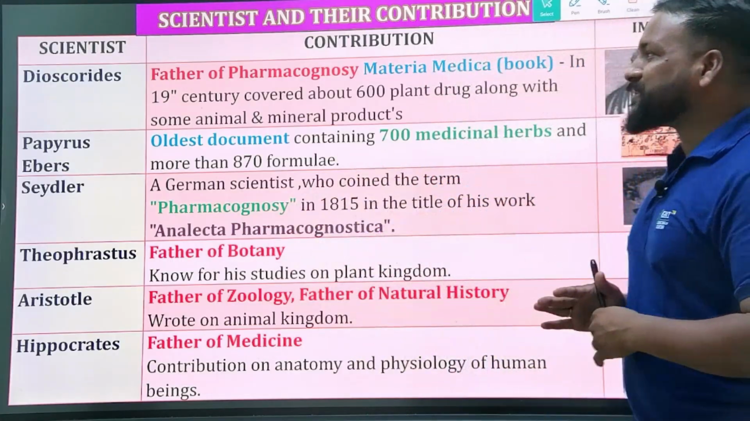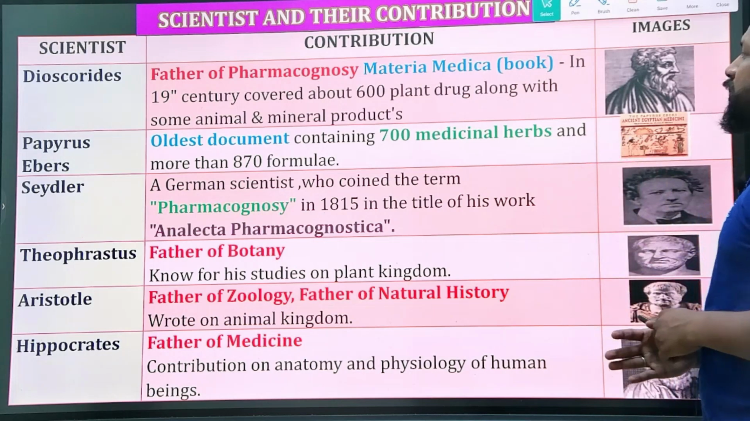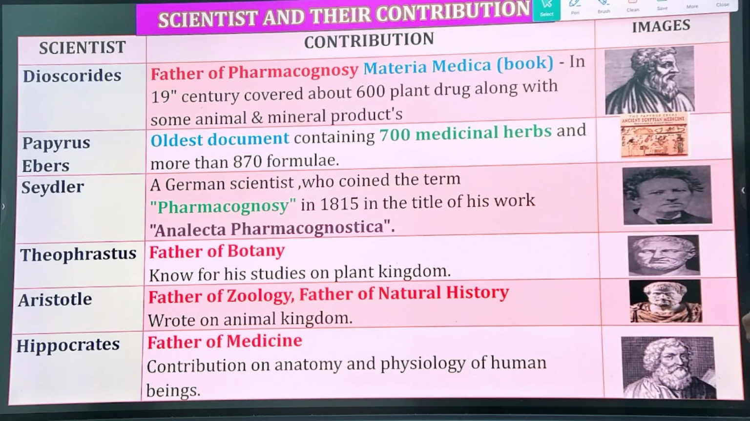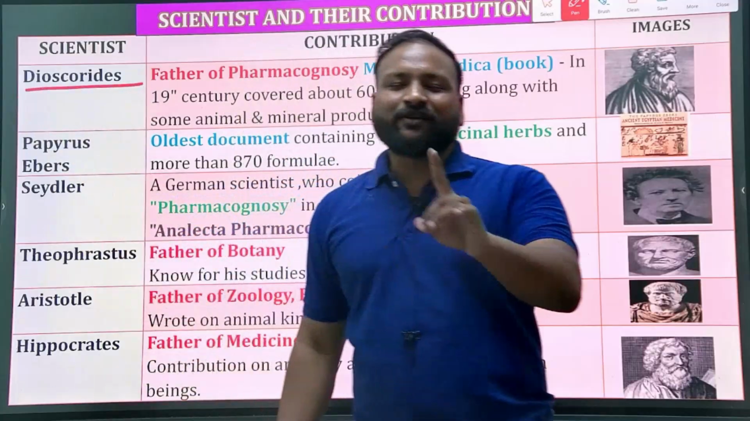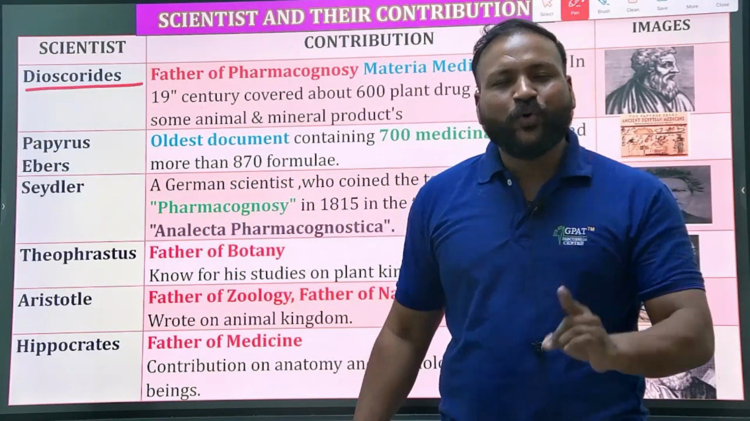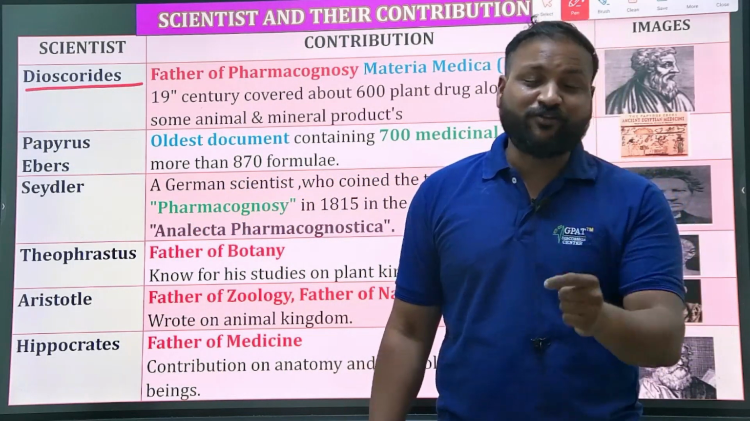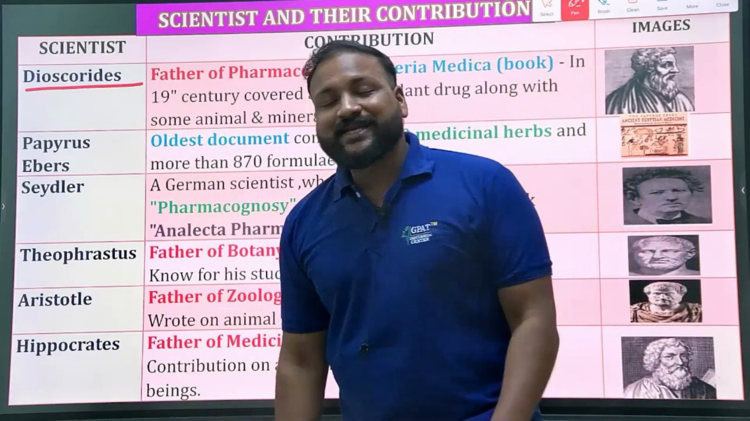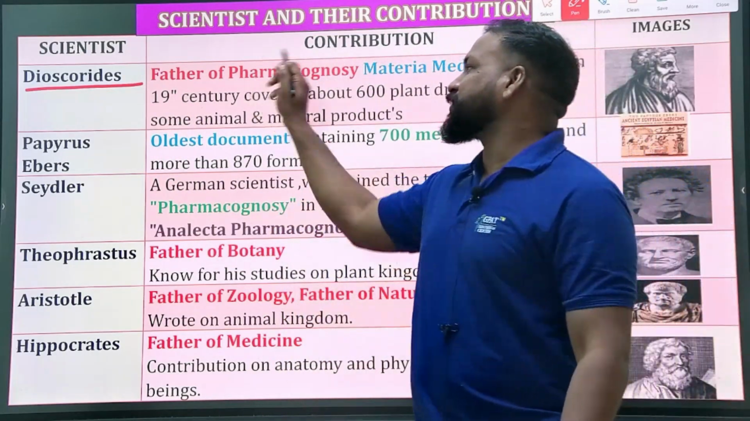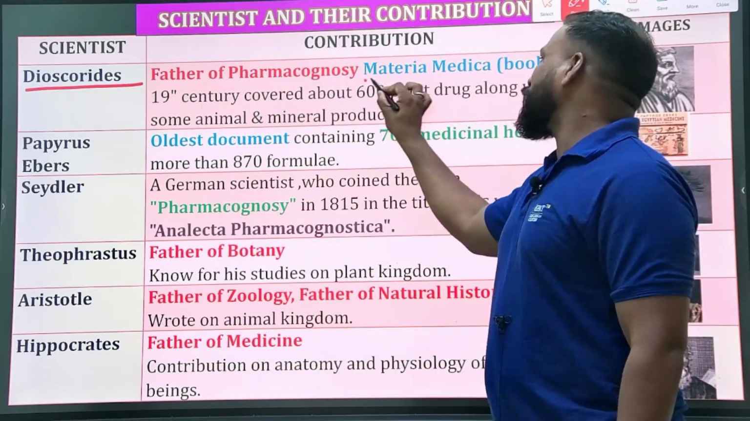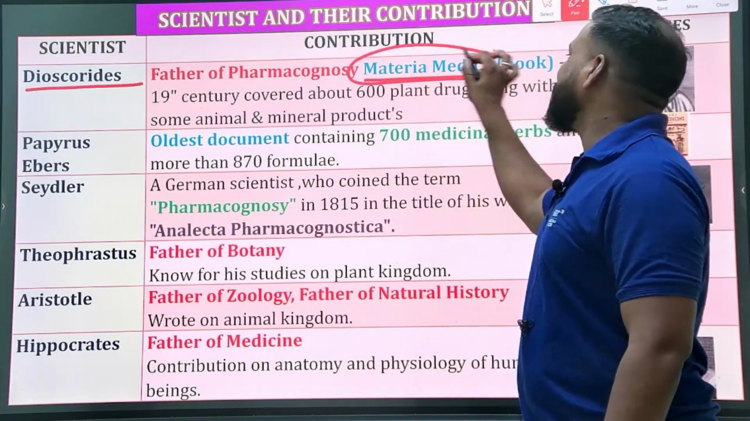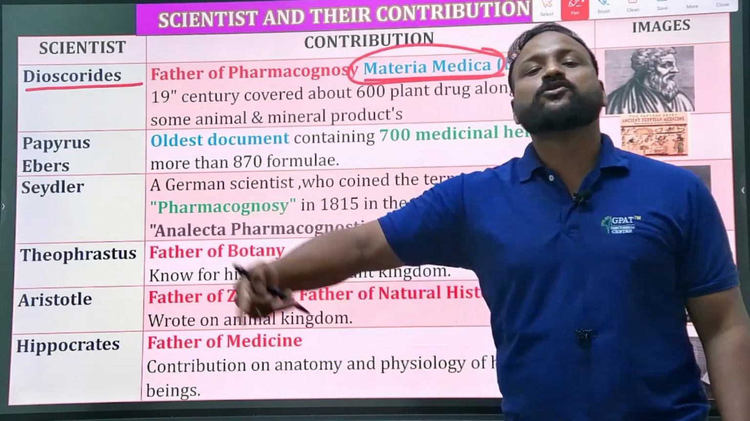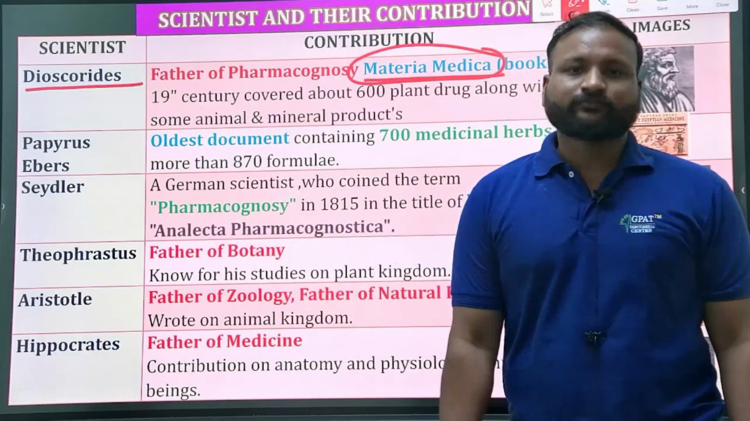Let me tell you the scientist names and their contributions, and we have also mentioned reference images. So Dioscorides: if you are studying pharmacognosy, you should definitely know who is the father of pharmacognosy. Dioscorides is known as the father of pharmacognosy, and he wrote a book called Materia Medica. From the Materia Medica only, pharmacognosy has evolved. Pharmacognosy has been created.